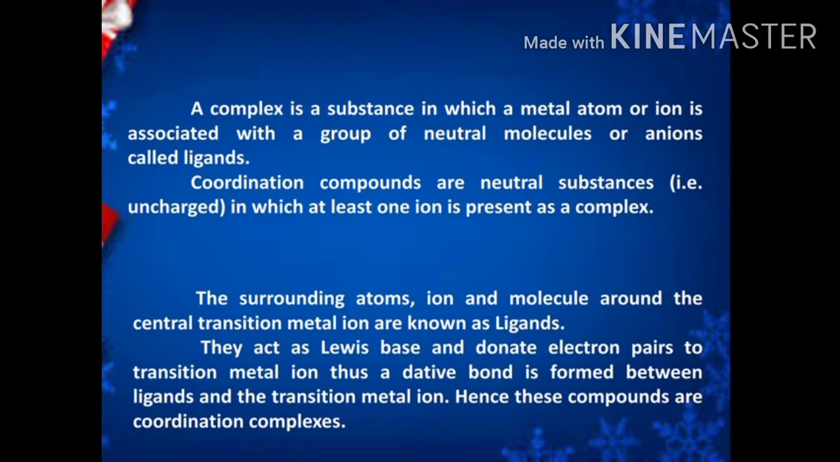A complex is a substance in which a central atom or ion is surrounded by a group of neutral molecules or anions, which are called ligands. Coordination compounds are neutral substances in which at least one ion is present as a complex. These ligands act as Lewis bases because they donate an electron pair to the central metal atom. So this compound is called a coordination complex. That means the coordination complex contains transition metal ions with ligands.